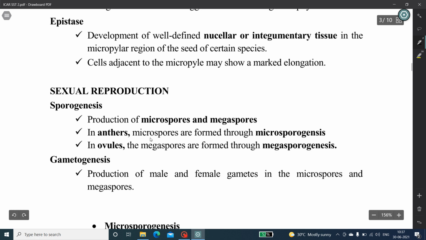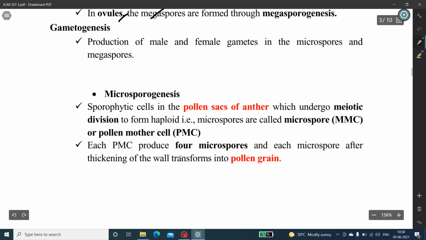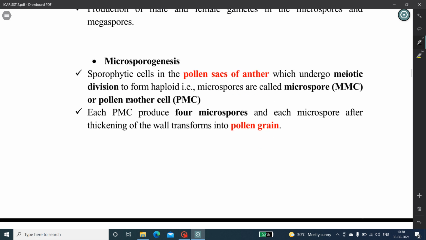Friends, be clear that microspores are developed from anthers and megaspores are developed from ovules. This is a very important point. The next one is microsporogenesis. Already we have seen that microspores are developed from anthers. The period of flower development where the stigma is ready to receive the pollen is known as anthesis, and it is a time where pollen begins to blow and pollinate the female organs.